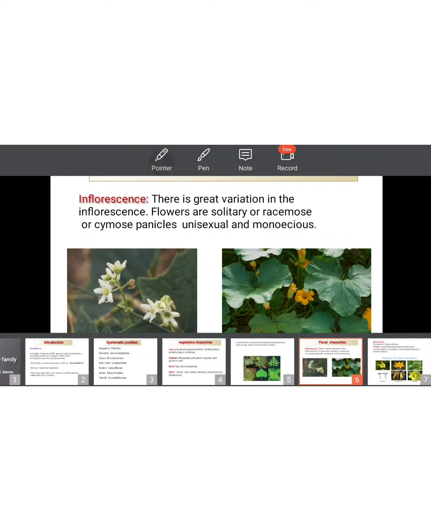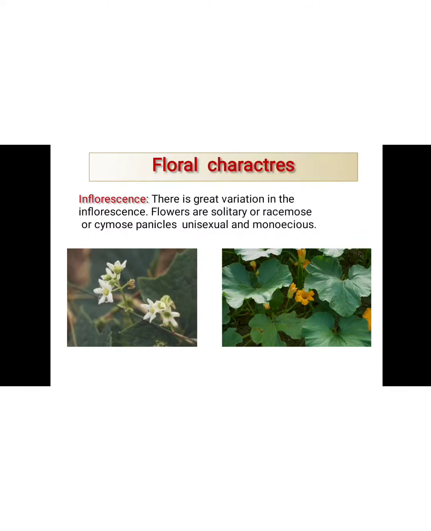Next, the floral characters. First of all, the inflorescence. What is the inflorescence? Inflorescence means the arrangement of flowers on a main axis. There is a great variation in the inflorescence. The flowers are solitary or racemose or cymose and paniculate, unisexual and monoecious.